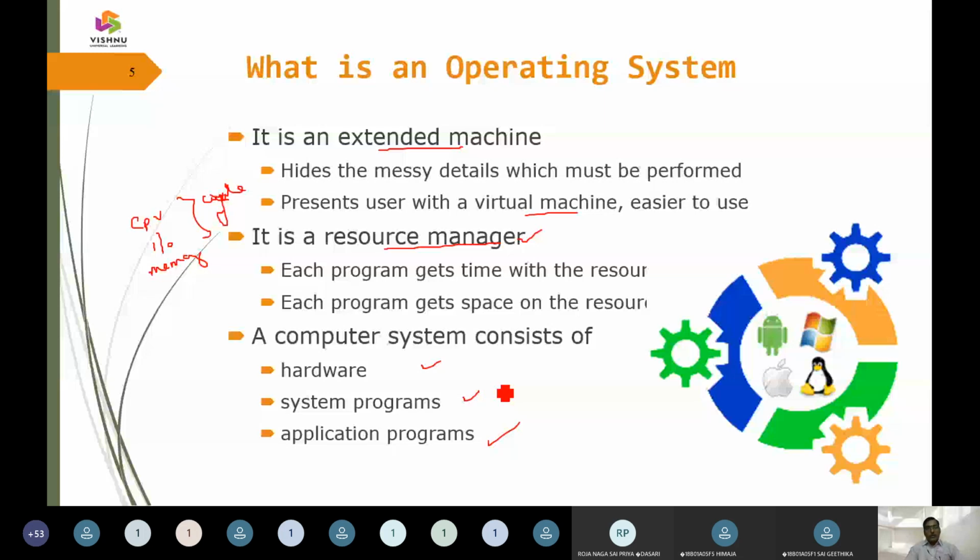All those we call application programs. The linker, the loader, the command prompt, the core functionalities where this operating system is going to support, those we call system programs. And of course, we mentioned the bare hardware components.